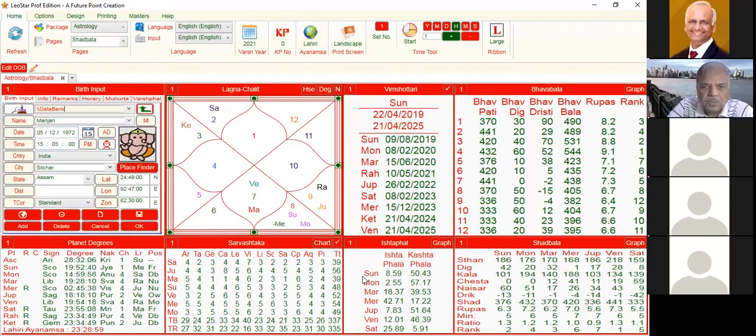Rahu will give the result of which planet in your case? Jupiter. But why, sir, will Rahu give Jupiter's result? What we do is see the planets which are placed with Rahu and the planets aspecting Rahu. No planet is aspecting Rahu, only Jupiter is placed in this, so it will give the result of Jupiter. And if no planet was placed or aspecting Rahu, then the lord of this sign, again Jupiter. So we will not consider Ketu.